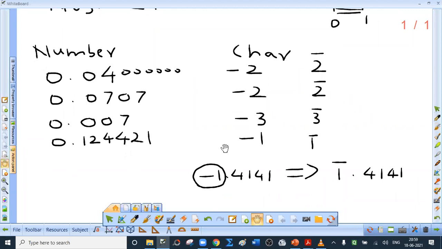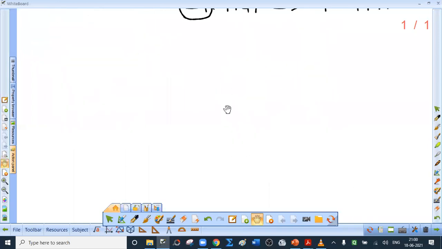So the working rule is simple. If the number is less than 1, characteristic is negative. It is one more than the total number of zeros immediately placed after the decimal point. Is that clear? Now, fractional part is always positive, so a negative characteristic is written using bar notation.